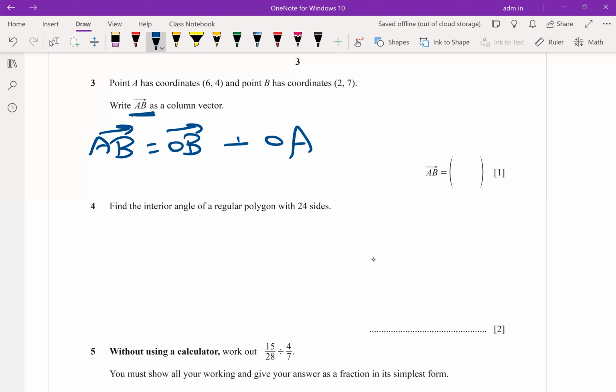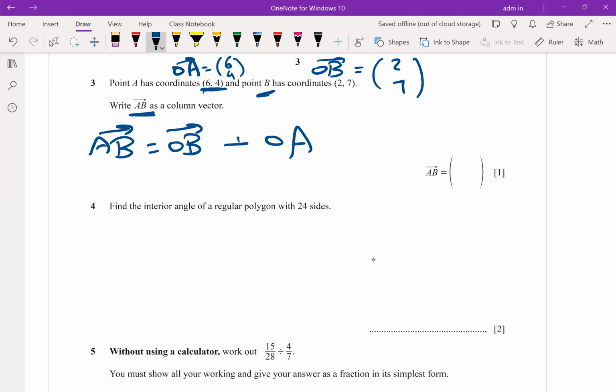What is the difference between writing a point and writing a vector? If this is point A, with coordinates 6, 4, the position vector of the point A is written like this, 6 and 4. We have point B. What is the position vector for the point B? Name it OB and write it like this, 2 and 7.